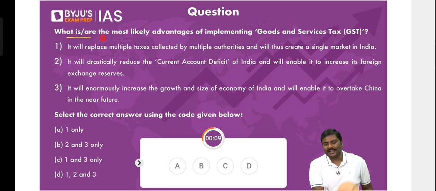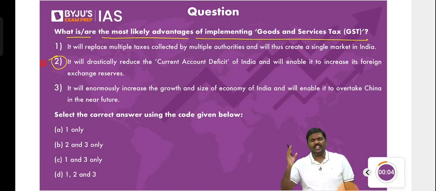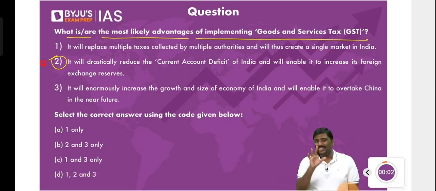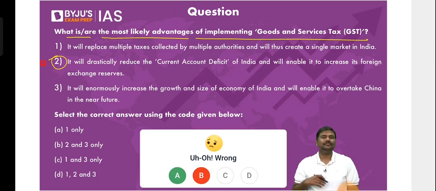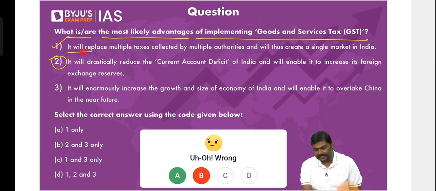Okay. What is or are the most likely advantages of implementing goods and services tax? Many of you will complain, "Sir, without a teaching statement 2, right? You have not told us anything regarding statement 2, but you have given a question." It is a practice for you. I'll discuss what is current account deficit later under international trade. But imagine UPSC will ask these kinds of questions. Many of the times the hints are there in the question itself. You know the first statement is correct. Any problem, right?